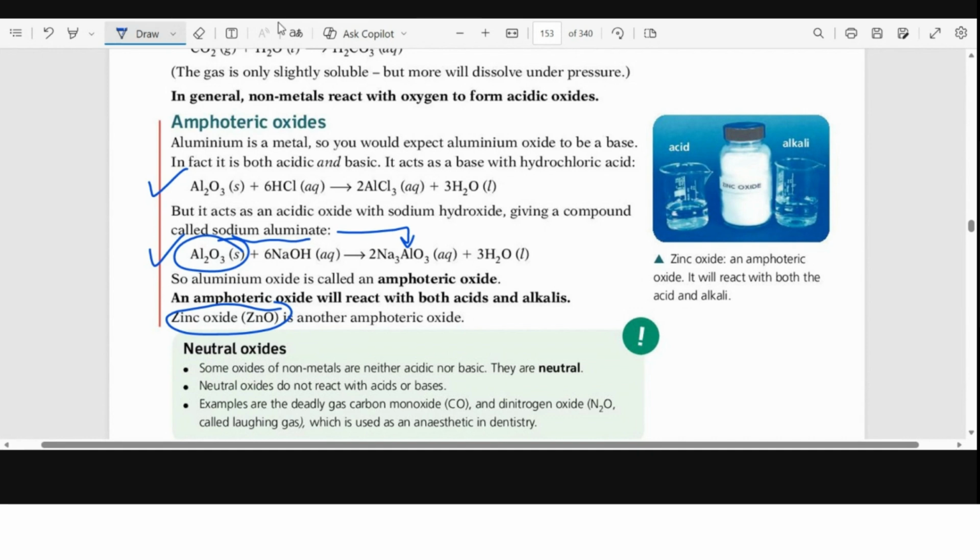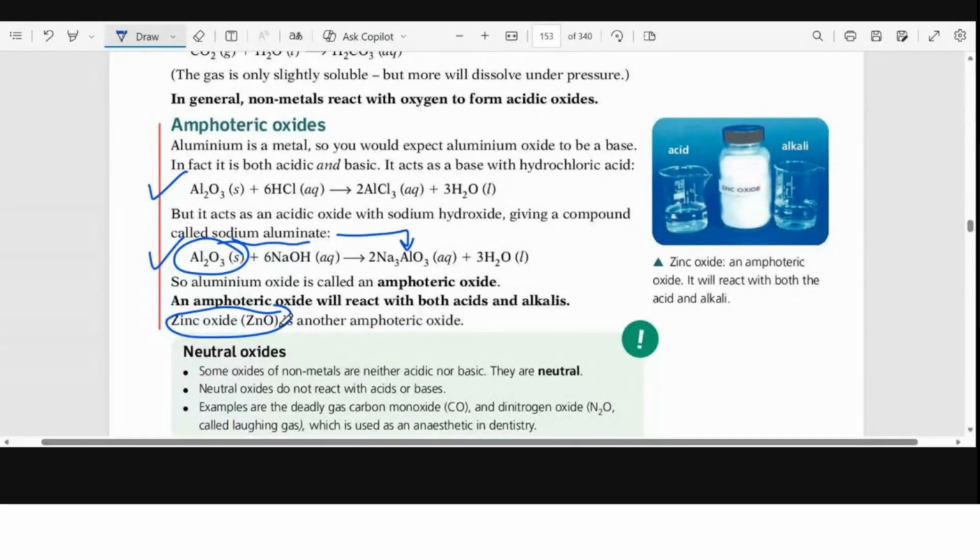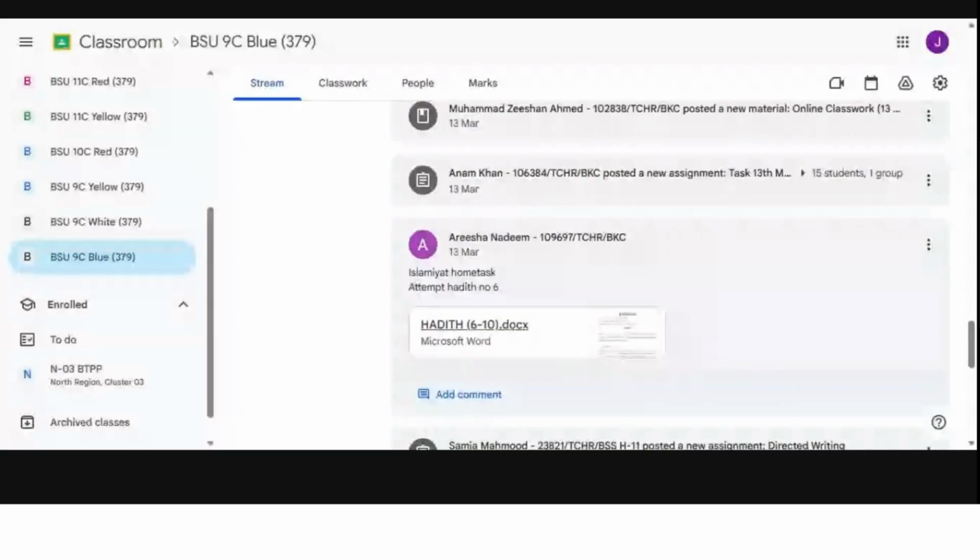Now you have to go to your Google Classroom. I will show you, and then you have to go to the chemistry tab. This is your Google Classroom.